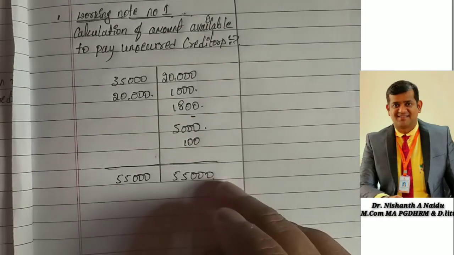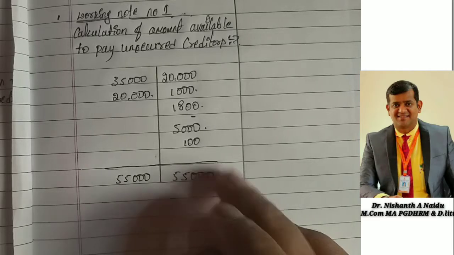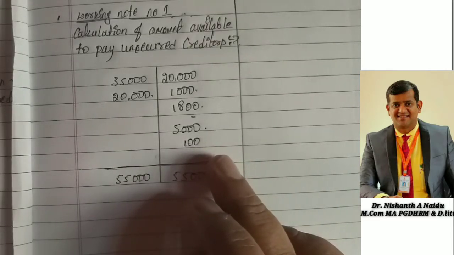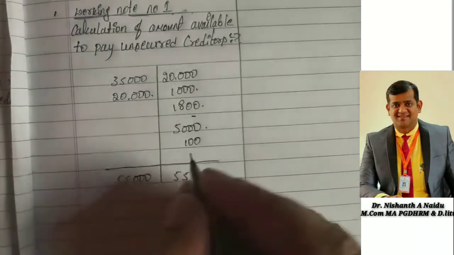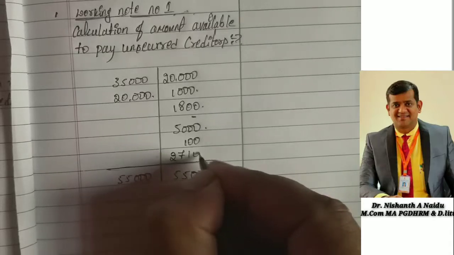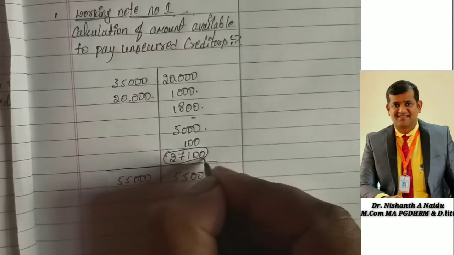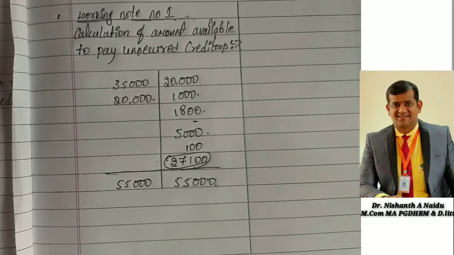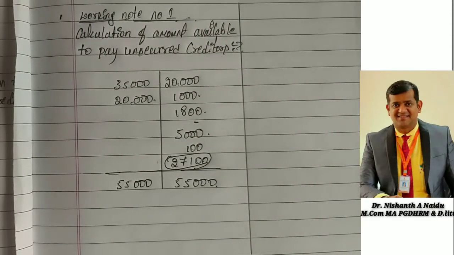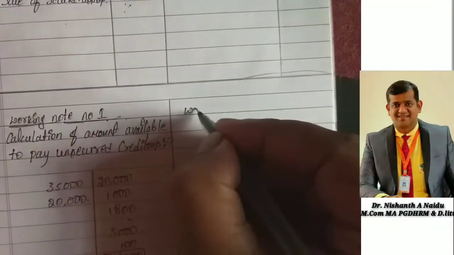55,000 minus 20,000 minus 1,000, then minus 1,800 minus 5,000 minus 100. So that comes to 27,100. This is the amount available to pay unsecured creditors. Okay, so next is working note number 2.